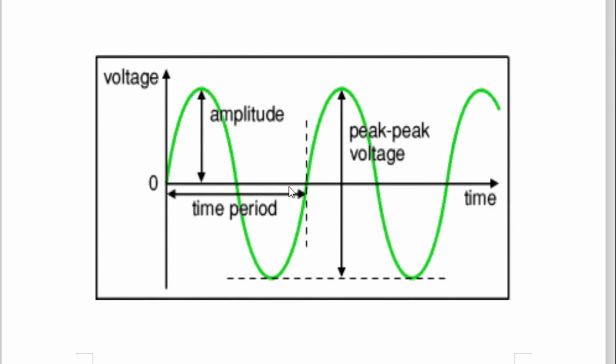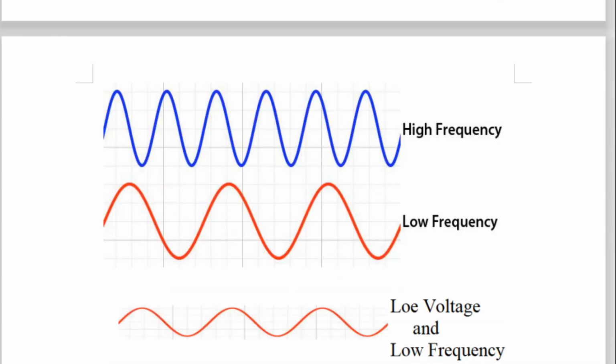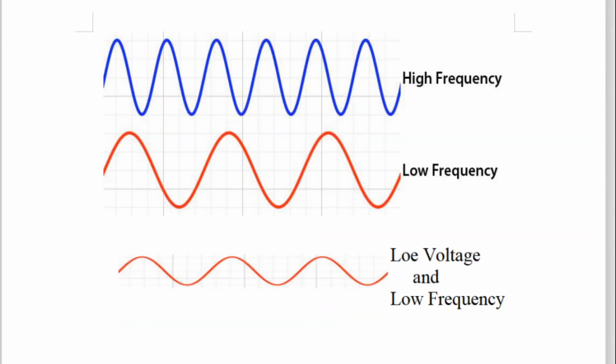So this is one cycle completed, and this one cycle is called your time period T, and F is equal to 1 by T. Now this time period T you can also take between two adjacent positive peaks, from this positive peak to this positive peak, or between two adjacent negative peaks also. So if you know the time period T, you can calculate the frequency. This is the amplitude.